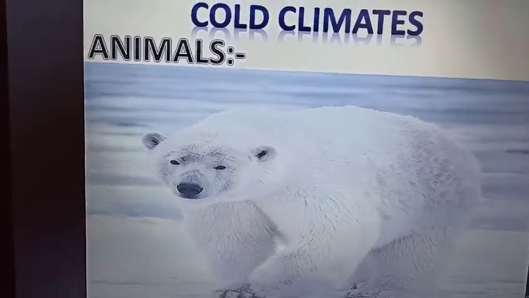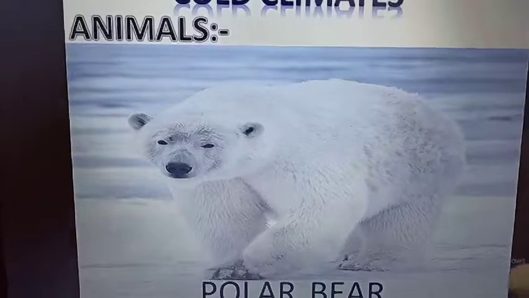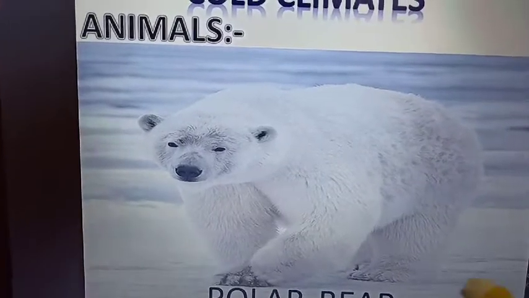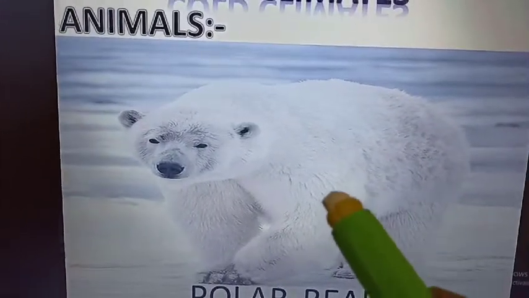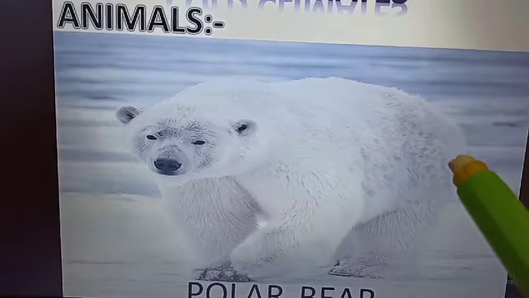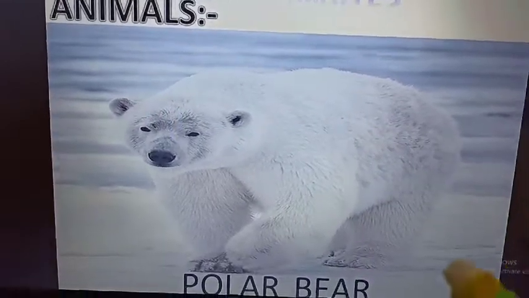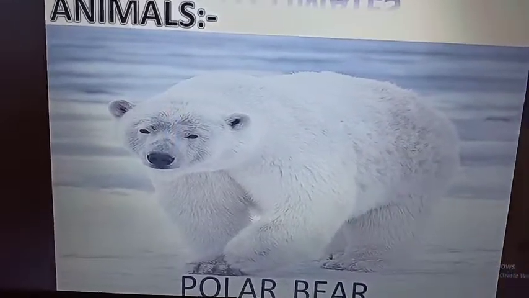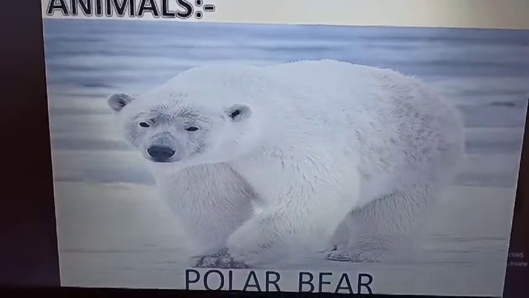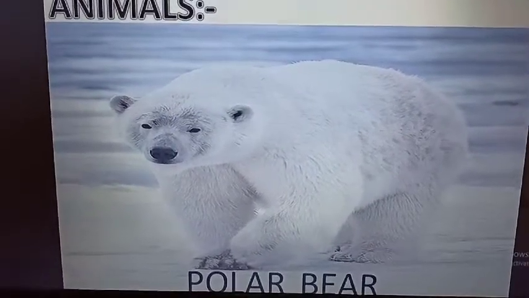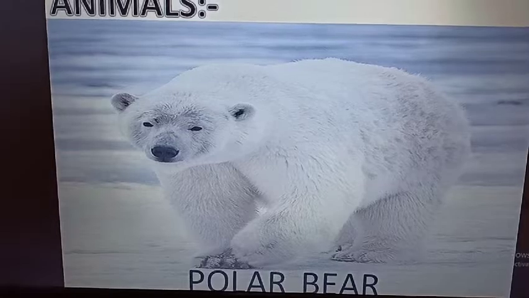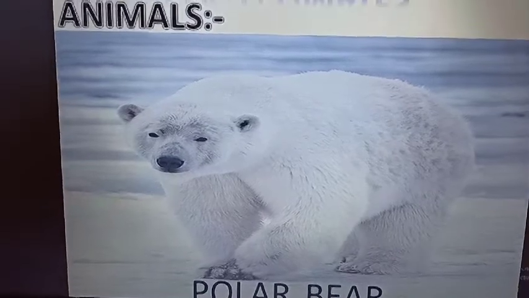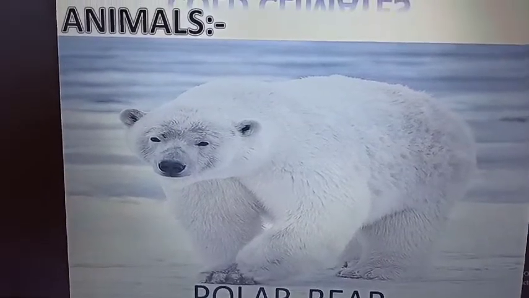Okay children, and these are the adaptations. And the third adaptation is its white, snow-like body. It helps the polar bear to catch prey very easily, because it blends its color with the snow.